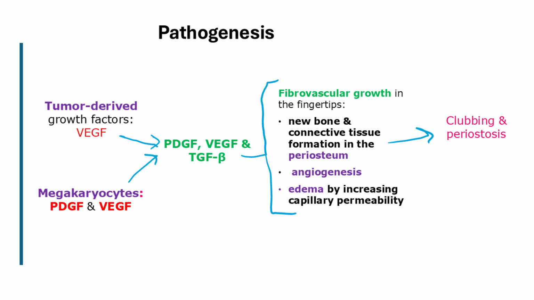The cumulative effect of these mechanisms is the activation of hypoxic inflammatory pathways, with subsequent release of platelet-derived and fibroblast-derived growth factors such as PDGF, VEGF, and TGF-beta. These growth factors promote local fibrovascular proliferation in the fingertips through periosteal new bone and connective tissue formation by activated fibroblasts, angiogenesis, and edema via increased capillary permeability, ultimately leading to clubbing and periostosis.